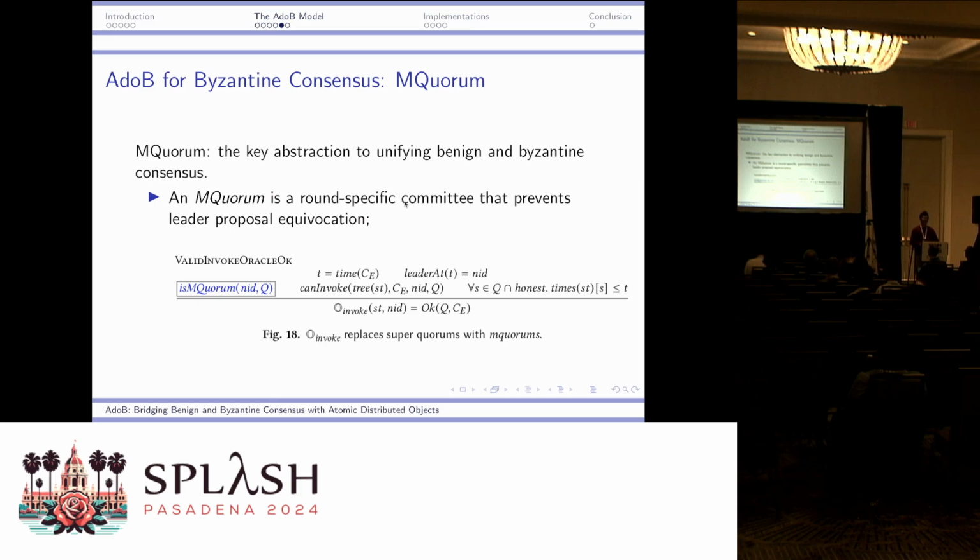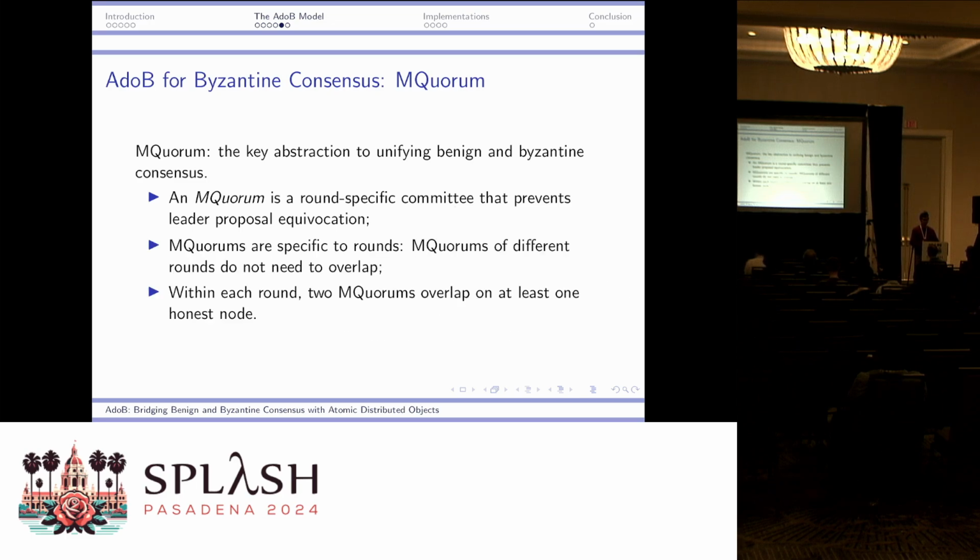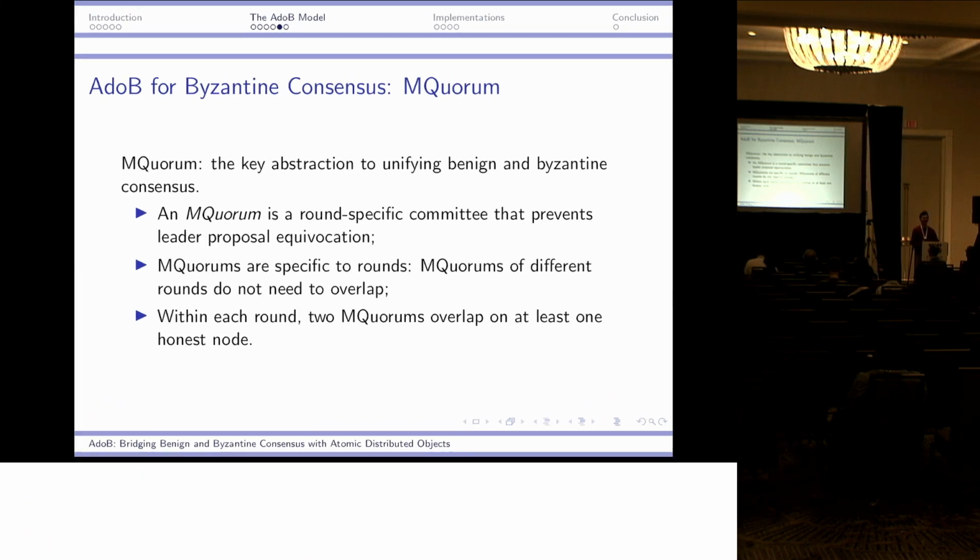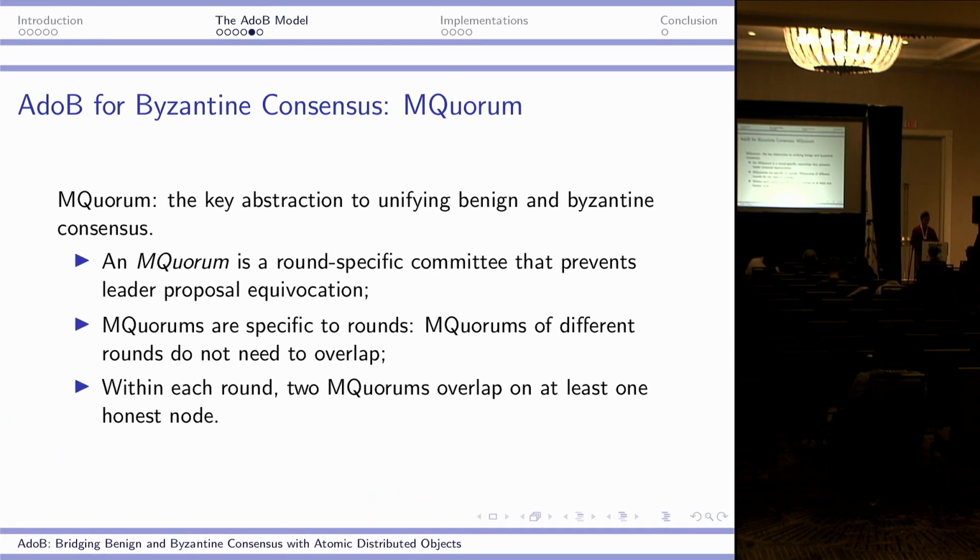So how do we unify this difference in behavior? We introduce a new abstraction called the M quorum, which is our key to unifying benign and Byzantine consensus. M quorum is essentially just a round-specific committee that prevents leader proposal equivocation. We make some general observations on this abstraction. First of all, this M quorum is round-specific, so you don't need overlapping between different rounds. And within each round, it's sufficient that they overlap on at least one honest node.